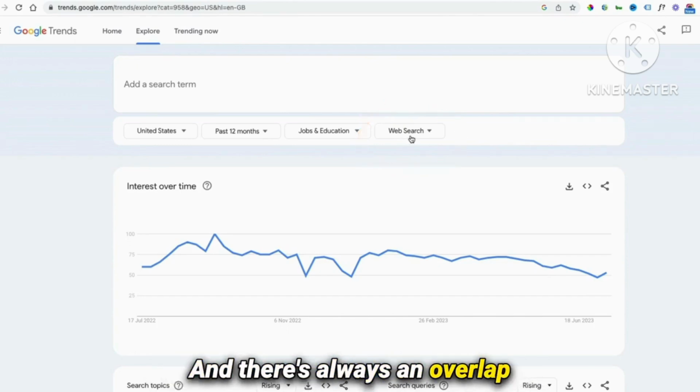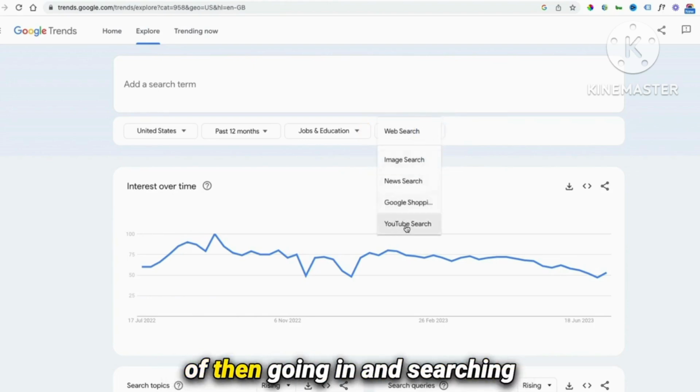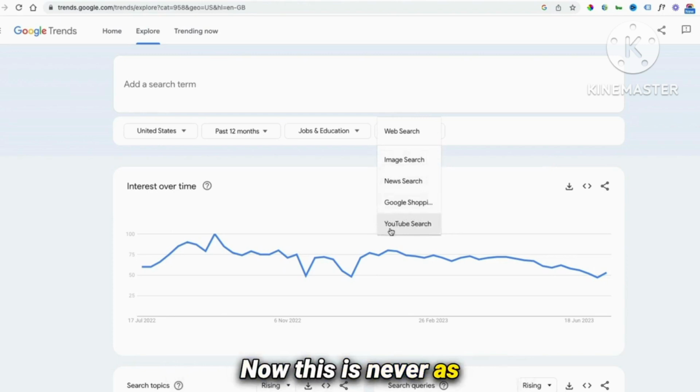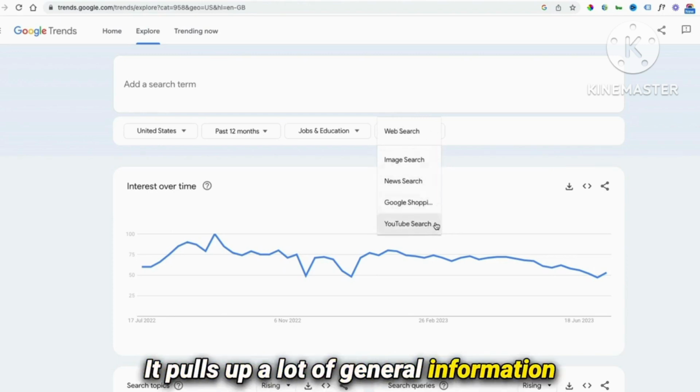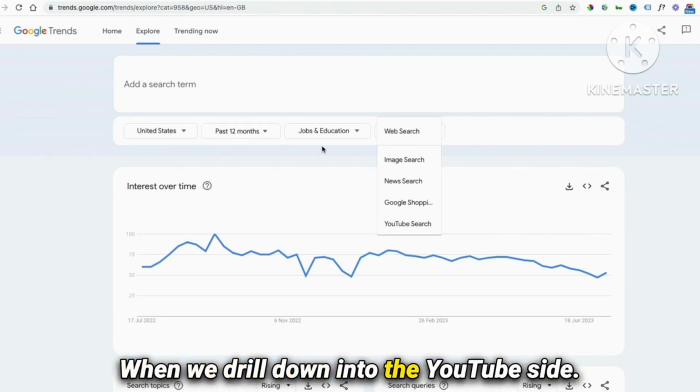And there's always an overlap between Google and YouTube, but then we also have the option of going in and searching the YouTube part afterwards. Now, this is never as targeted as the web search. It pulls up a lot of general information that doesn't seem relevant to the niche, but it is good for seeing what people are still searching for within this niche when we drill down into the YouTube side.